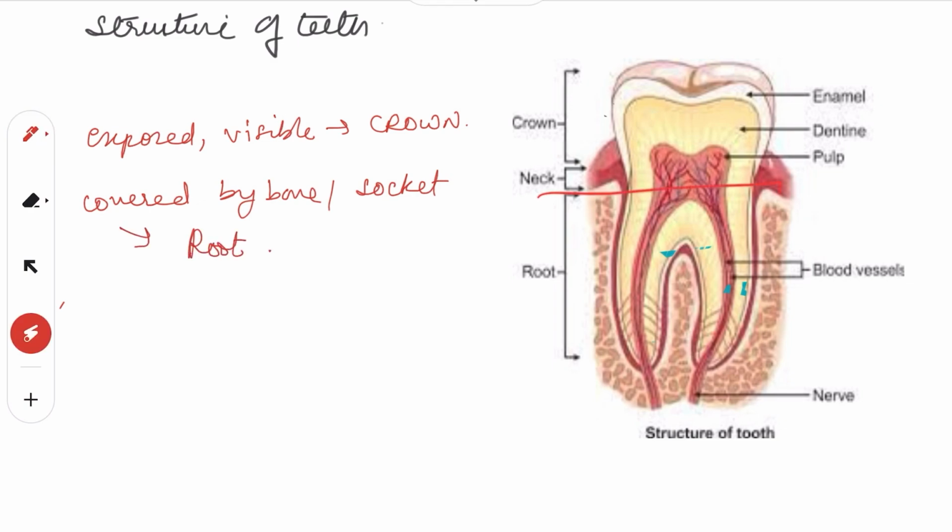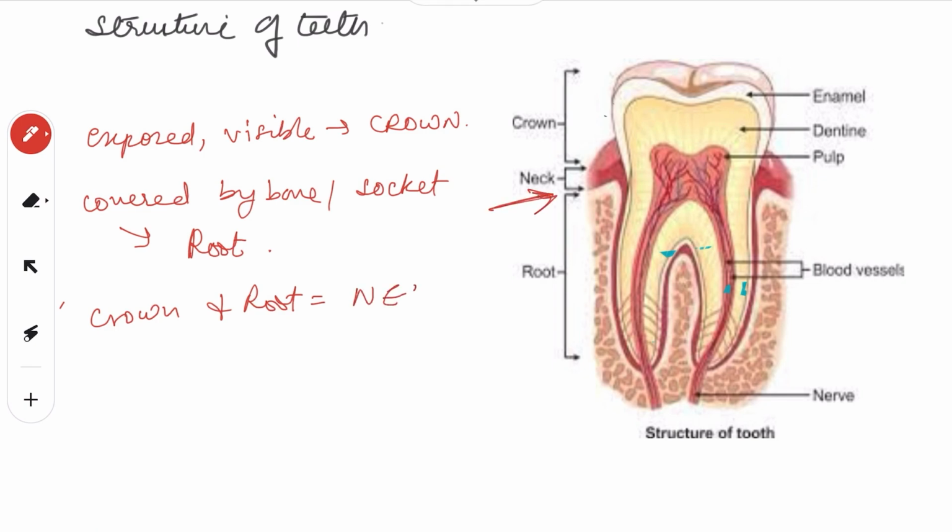So this is your root. At the junction of the crown and root, there's a constriction, that is called neck, right? So we have the exposed part, crown, the hidden part inside the bone or the socket called the root, and the constriction called the neck.